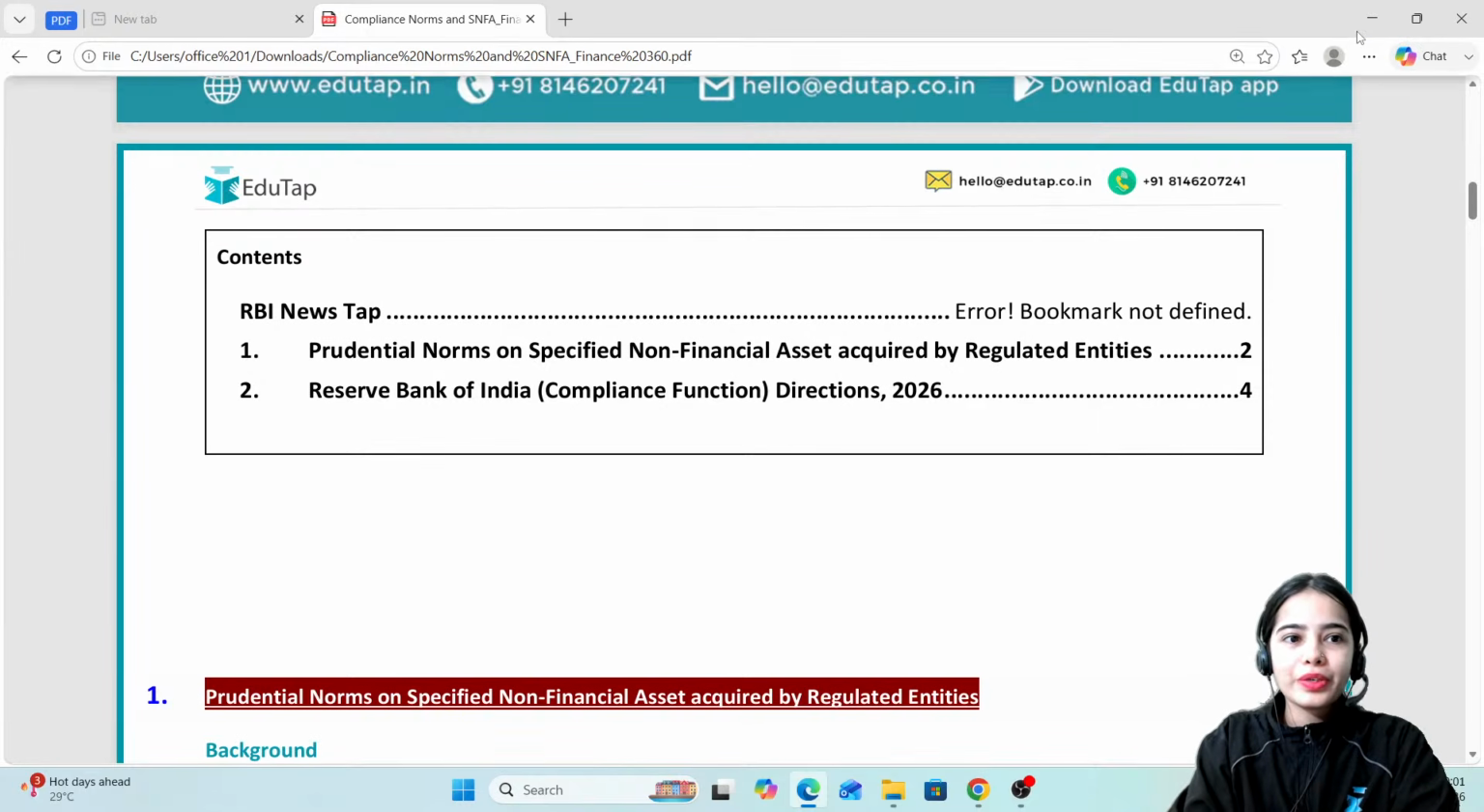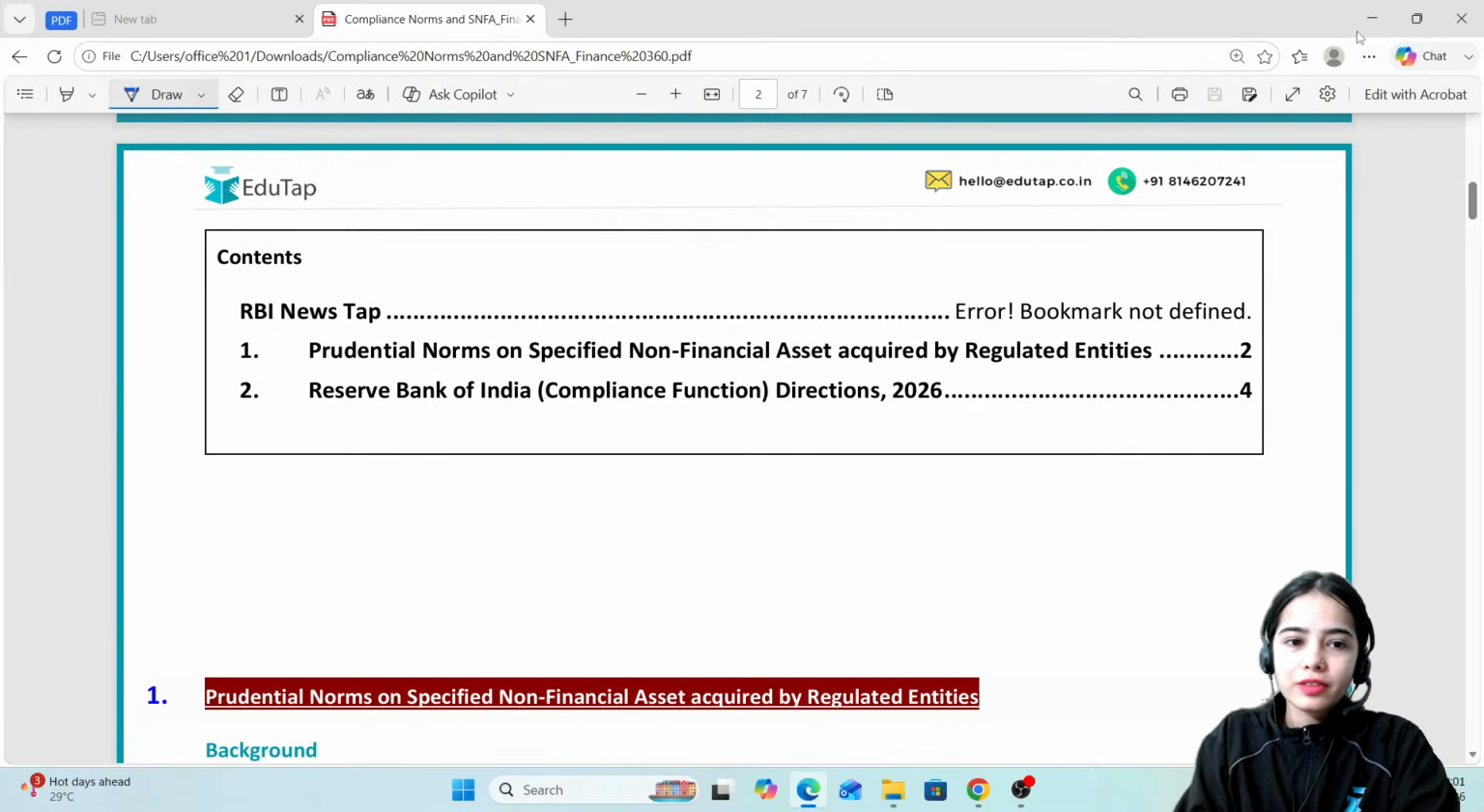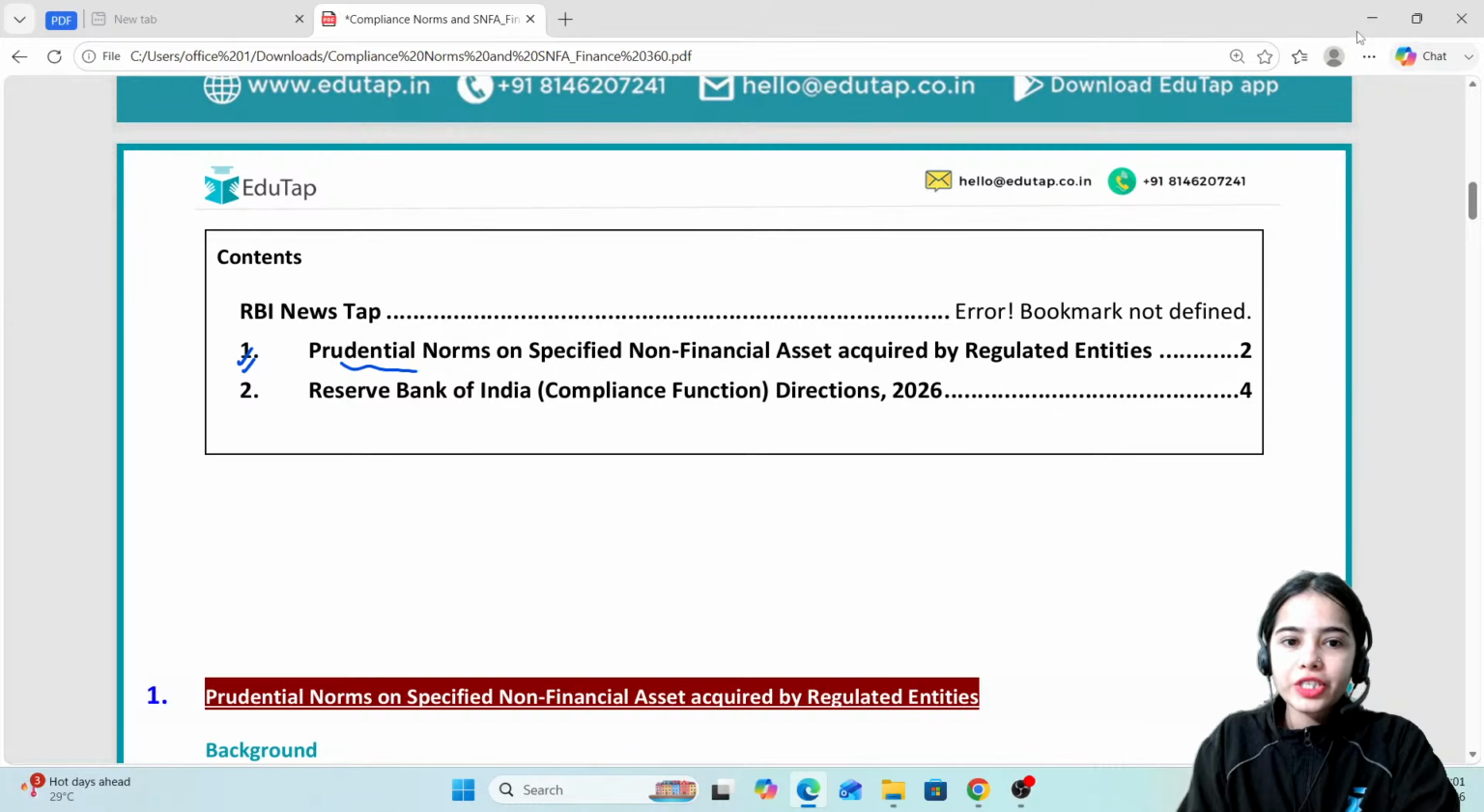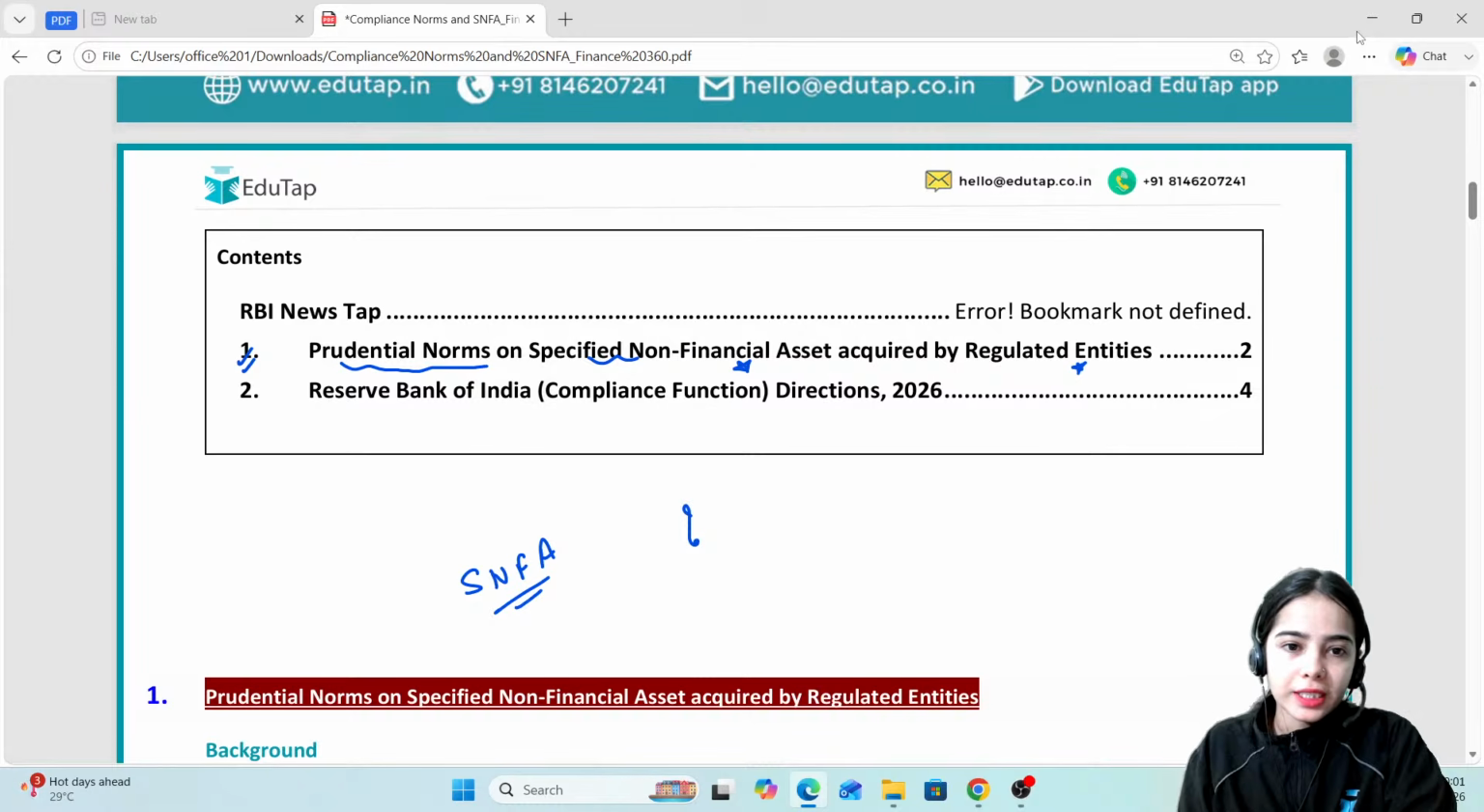So today we are going to discuss two very important articles. The first one is regarding the prudential norms on specified non-financial asset acquired by regulated entities. So what is this specified non-financial asset? How is it acquired by the regulated entities? What are the norms that are related to the specified non-financial assets? So all of this we are going to discuss in today's session.